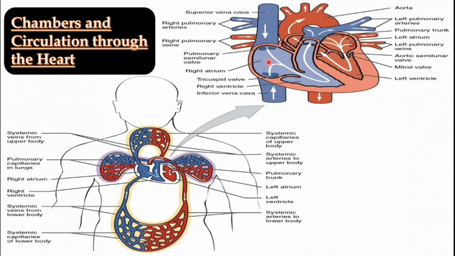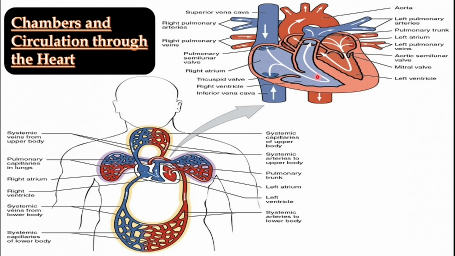In between the right atria and the right ventricle, a valve is present which is known as the tricuspid valve. This valve is known as a tricuspid valve because it consists of three flaps or three leaflets. And between the left atria and the left ventricle, the mitral valve is present, which we can also call the bicuspid valve because it contains two leaflets or two flaps.